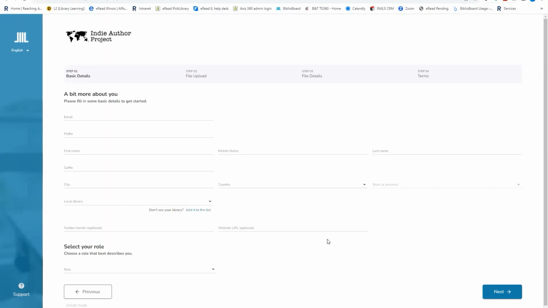And like I said, this is the one portal that you need to add your work to, to be considered for Indie Author Project Select. It's the same portal if you want your ebook to appear in the Indie Illinois collection. Same thing, you just need to submit it once.